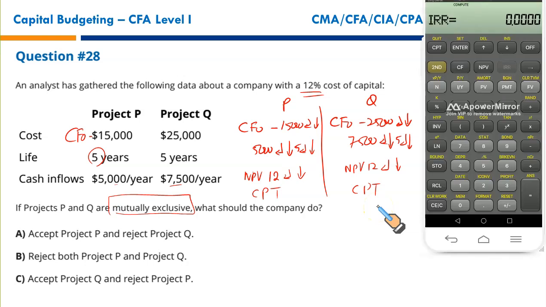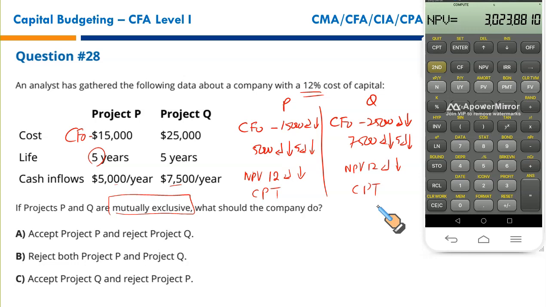Let us first check our sheets. They have all zeros. Yes, fine. Let us enter the data for project P first. Project P has an initial outflow of $15,000, negative, enter, down arrow key, then 5,000, enter, down arrow key. This 5,000 is occurring 5 times. You enter 5, enter, down arrow key. Now you need to press NPV, discount rate 12%, enter, down arrow key, CPT.